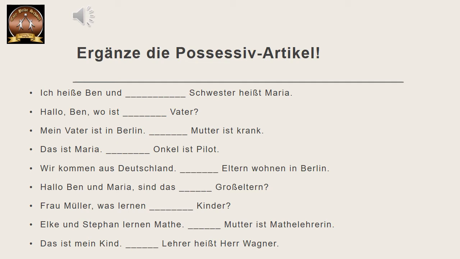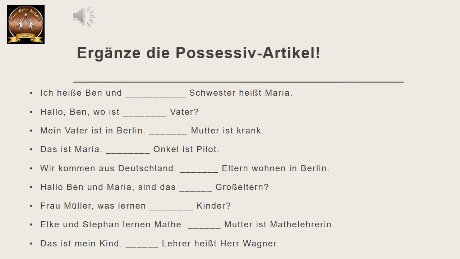Ben. Now here in this sentence, Ben is second person. We are talking to Ben directly. The comma after Ben will help you to understand that. Ben is singular and informal. So the personal pronoun is du, and du's corresponding possessive pronoun is dein. So we'll say dein over here. And now we'll decide the ending. Vater is masculine, so there will be no ending. So dein. Wo ist dein Vater?